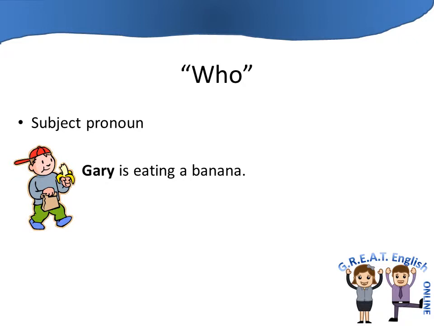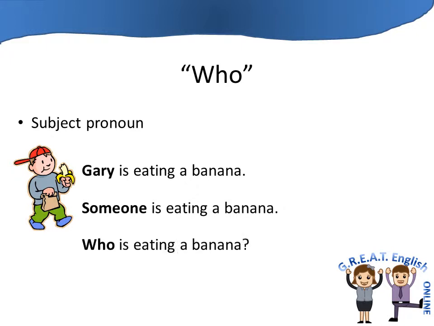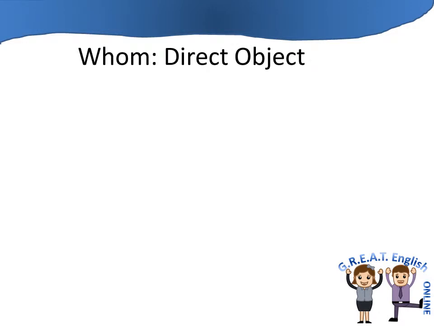Now perhaps we don't know that Gary is eating a banana. We just know that someone is eating a banana. Someone is an indefinite pronoun. We don't know who that person is. So if we want to ask the question, we just replace the subject with who. Who is eating a banana? So the subject pronoun who is used in place of subjects. Seems logical, right? Now let's talk about whom.